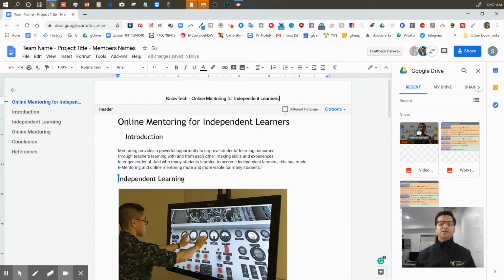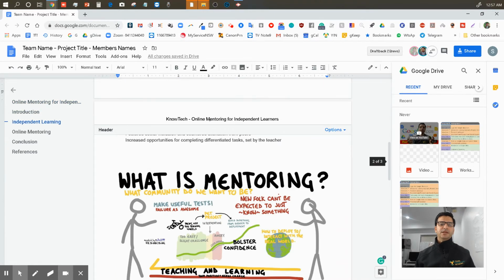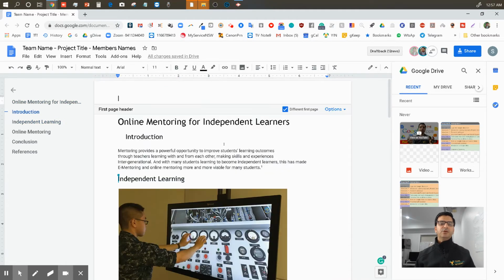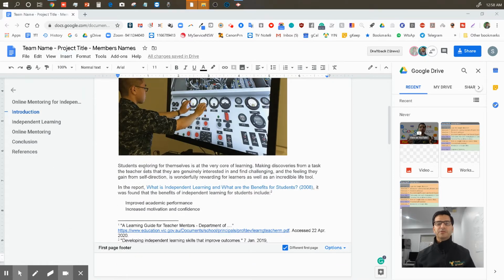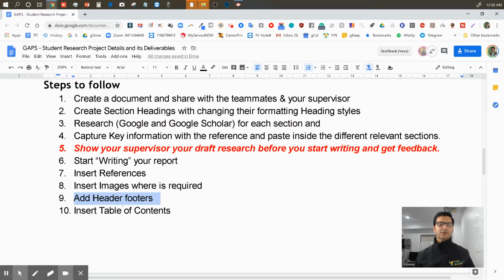And if you want the first page to be different, you don't want that on top because it's going to have this thing already in there, you can have a different first page. Okay, the first page won't have it, but the next pages will have it. Now we go to the footer, insert footer there. We don't have a particular requirement, but we'll see what they ask for.